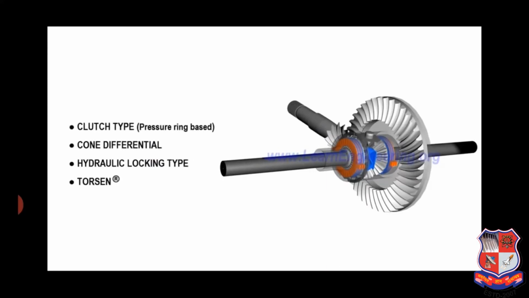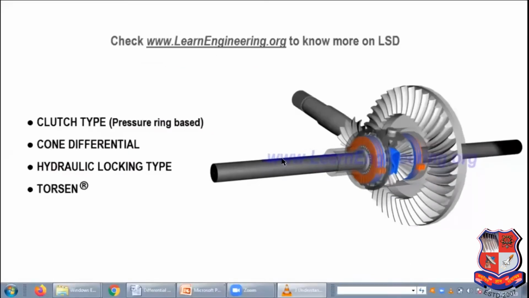Following are the other commonly used technologies used to overcome the drive wheel traction difference problem. So this limited slip differential, LSD, is made by using some modification in the conventional or standard differential. Nowadays, the conventional or standard differential is not used in cars, but this limited slip differential, LSD, is used in Maruti Suzuki Swift, WagonR, etc.